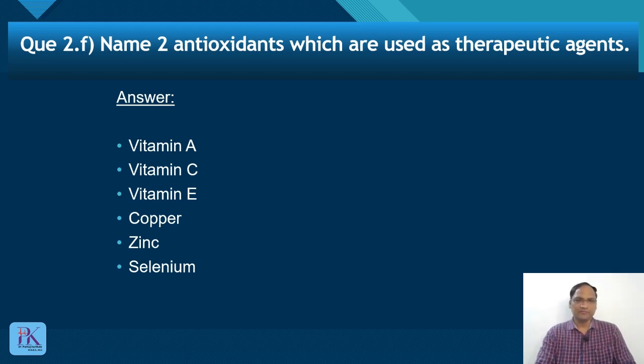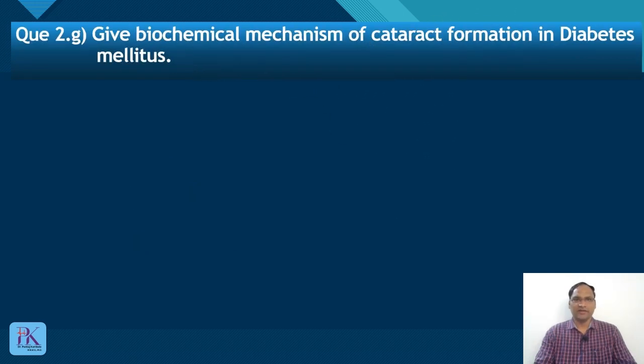Okay, let's see the next question. Give the biochemical mechanism of cataract formation in diabetes mellitus. Here I suggest you draw a flow chart rather than writing a descriptive answer. First I will describe the biochemical reactions which occur normally, and then what happens in diabetes mellitus.